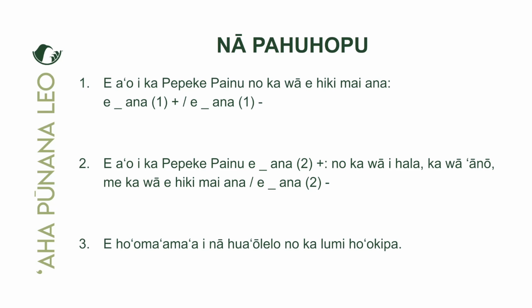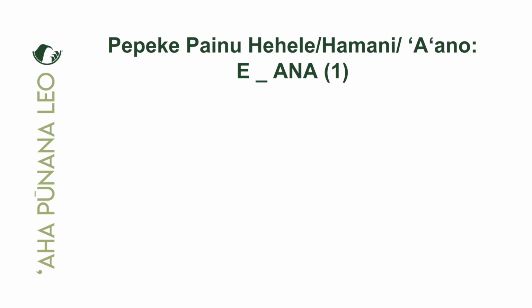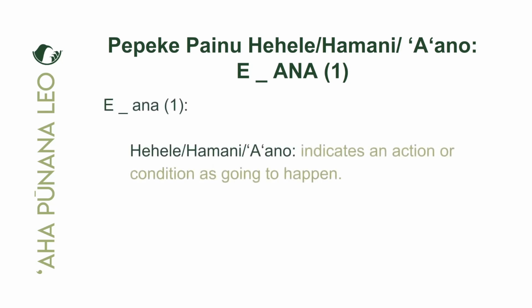All right, so we're going to look at the pepeke painu. E ana e kahi, with hehele, hamani, and ʻaʻano verbs as we normally do. But first, let's define e ana e kahi. So e ana e kahi, when used with hehele, hamani, and ʻaʻano verbs, indicates an action or a condition as going to happen. It has not been completed yet. It will happen. It will be completed. So let's take a look at some examples of e ana e kahi.